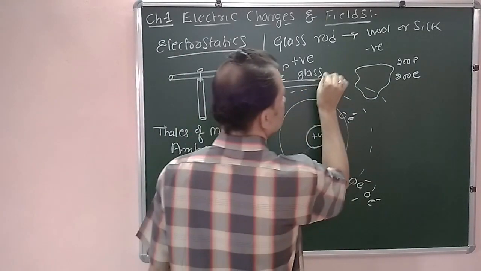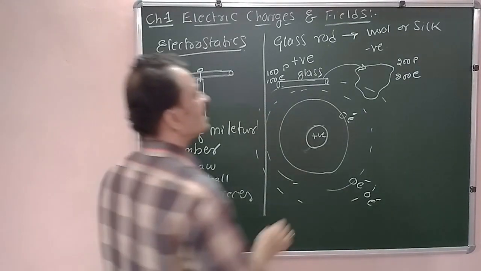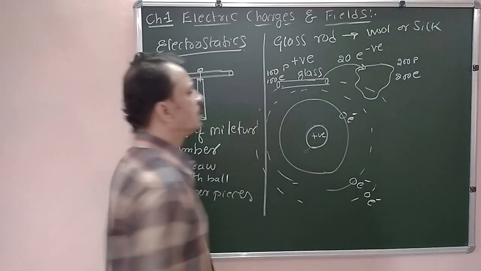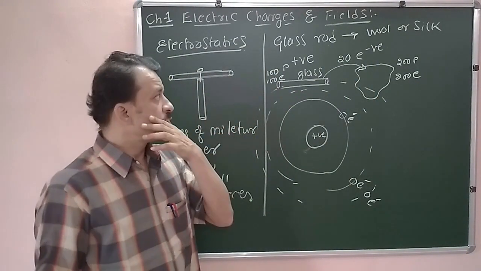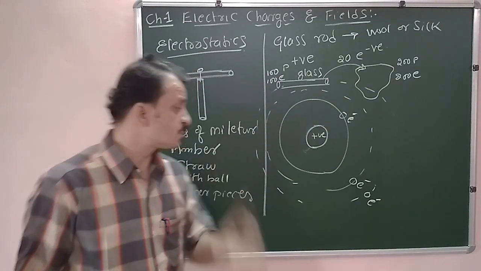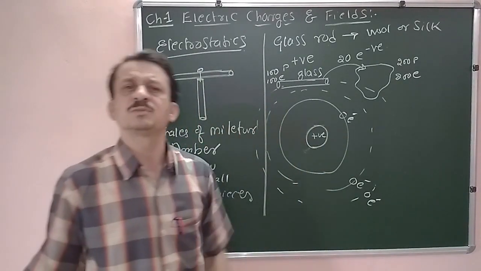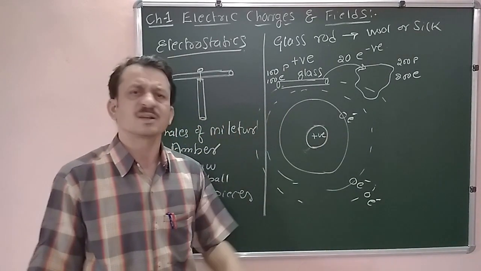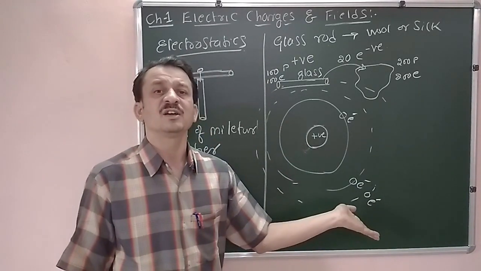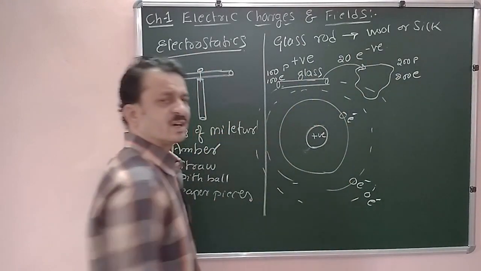The electrons are going to transfer from glass to the silk. Let us assume some 20 electrons are transferring in this process. You may ask, why only electrons are transferring? Why not the protons? Since protons are well inside the nucleus, it is highly impossible to move protons from one material to another. It is easy to move the electrons since they are outside the nucleus. That's why we have chosen that 20 electrons get transferred.